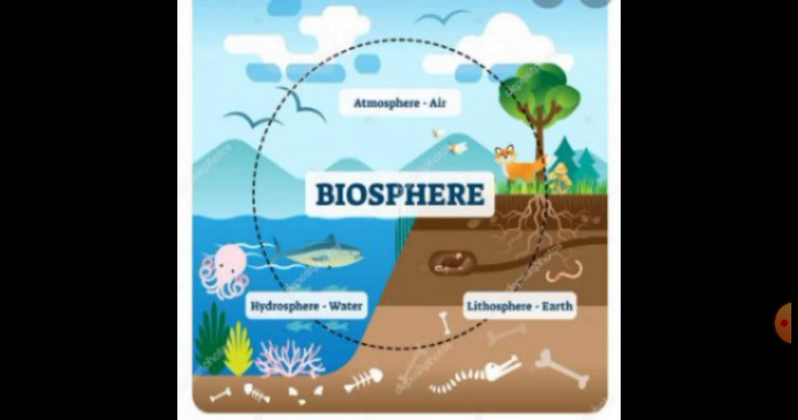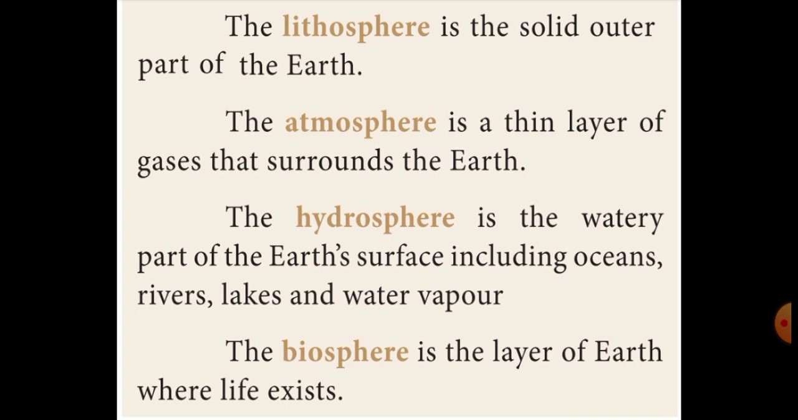Anyway, the lithosphere is the solid outer part of the earth. The atmosphere is a thin layer of gases that surrounds the earth. The hydrosphere is the watery part of the earth's surface, including oceans, rivers, lakes, and water vapor. The biosphere is the layer of earth where life exists.